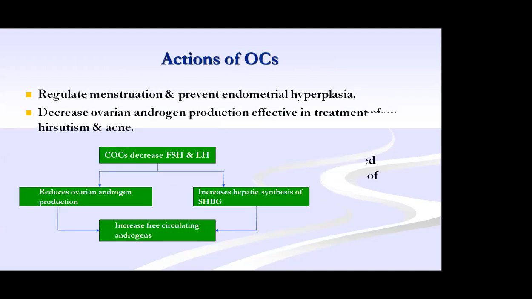What happens with these OC pills? As I mentioned, the LH will be decreased, and the FSH-LH ratio is corrected. It decreases the FSH and LH and increases the hepatic synthesis of sex hormone binding globulin, which is reduced in PCOS. As a result, the free androgen and testosterone levels will be reduced, and ovarian androgen production is reduced. So finally, the hyperandrogenism will settle. These are all the actions of the OC pills.